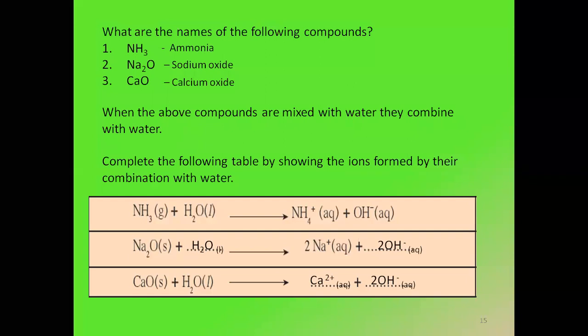And to balance them we are putting 2 in front of OH. And again we conclude that it is again a base, because all the 3 substances after dissolving in water gave us OH minus ions in the product. So we conclude ammonia, sodium oxide and calcium oxide are bases.